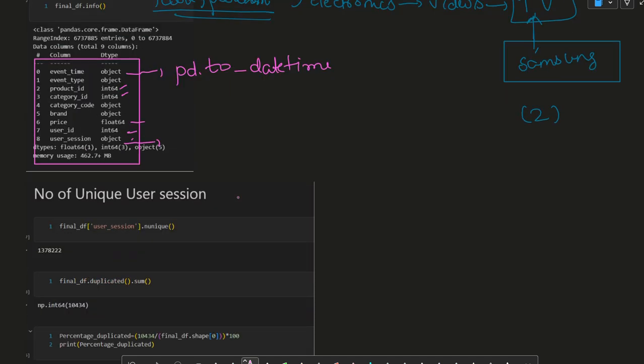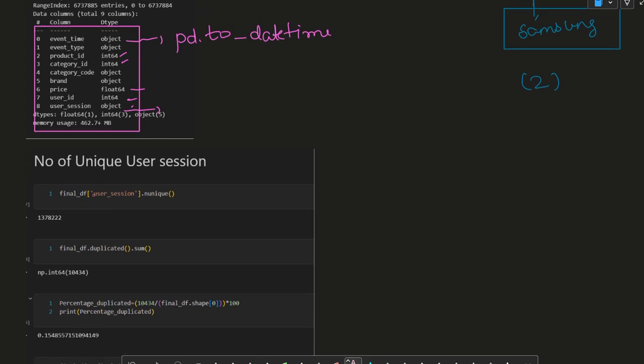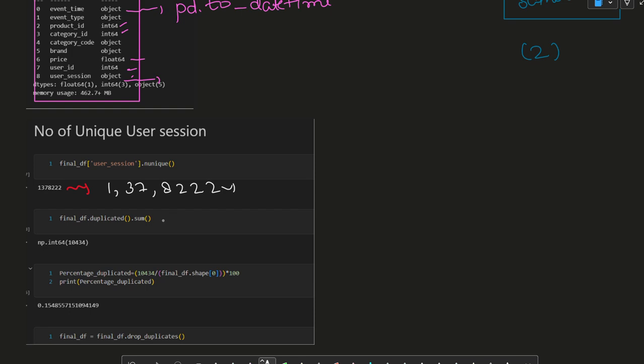Now, how many different user sessions are there after doing the separation, like compressing the file, as we can say for our convenience? 1,37,822. These sessions are still there, which can support our analysis and through which we can train our model. So how many duplicate sessions are there?